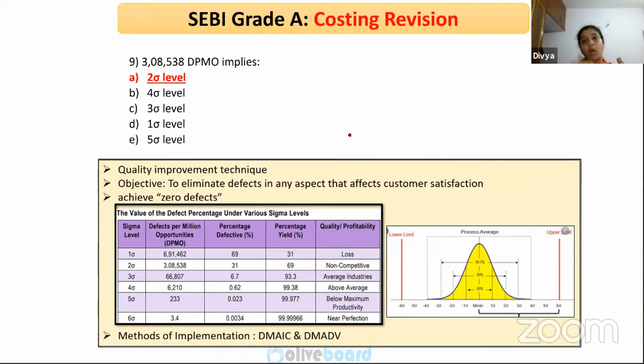As you go up the level, 1 sigma will have the maximum, that is 6,91,462 defects per million opportunities. And as you go up to the 6th sigma level, your defects are reduced and you are close to perfection. So whenever you have such deviation, say 3% or 4% variation is allowed.